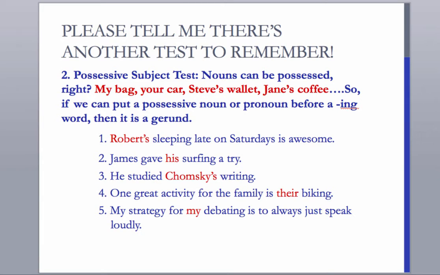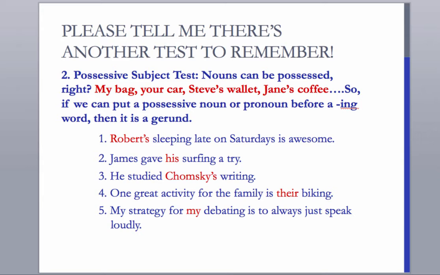So we just had the example, sleeping late on Saturdays is awesome. And we said, well, we could say it is awesome, so it fulfills the pronoun test. But we could also say Robert's sleeping late. My sleeping late is awesome. I don't care about your sleeping late, but my sleeping late is great. James gave up his surfing. He studied Chomsky's writing. He studied my writing. He studied your writing.